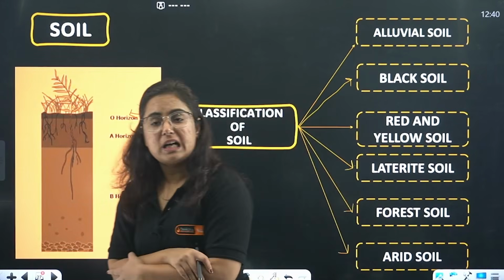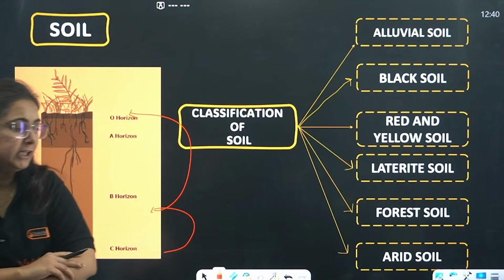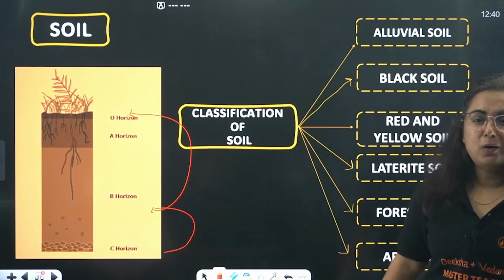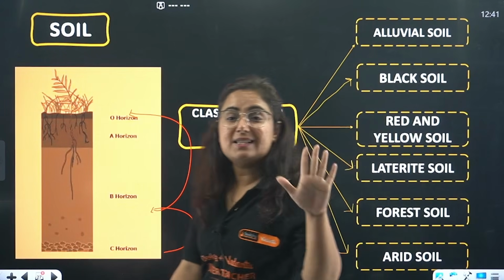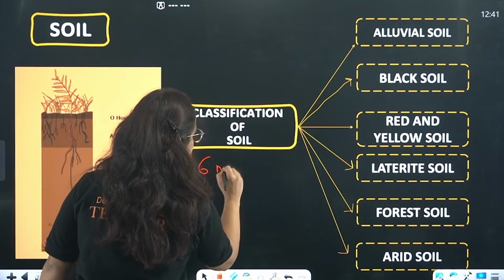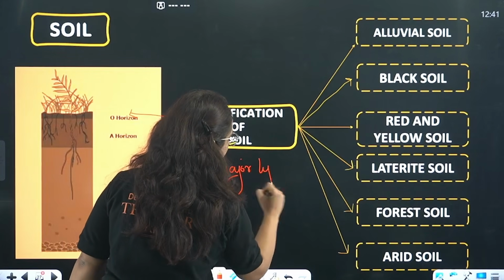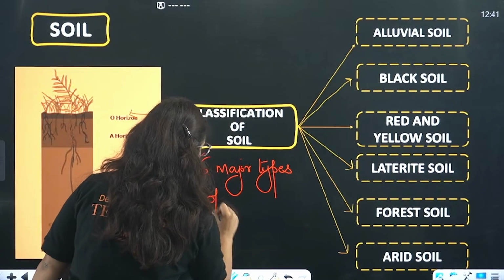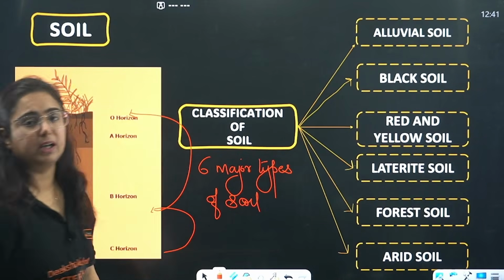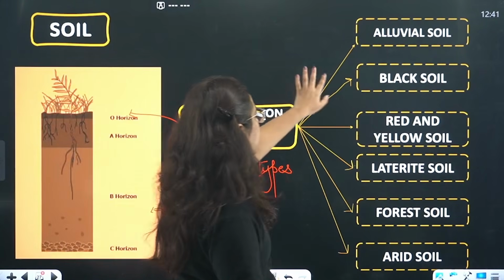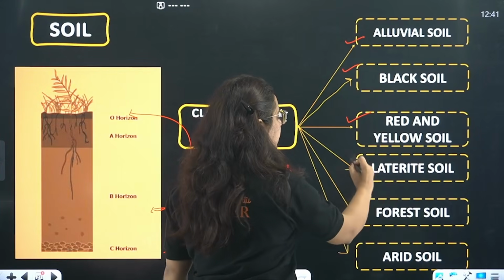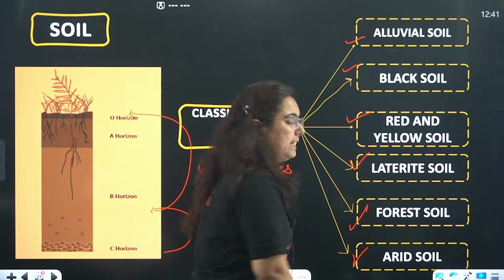Okay, ma'am, what are the different types of soil available in India? Red, yellow, green, blue, violet, purple? Not rainbow. So, classification of soil: there are 6 major types of soil in India. Okay, what are they? Number 1, alluvial soil. Then we have black soil, red and yellow soil, laterite soil, forest soil, arid soil.